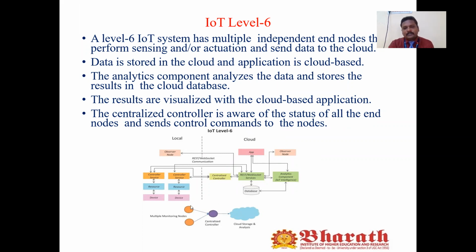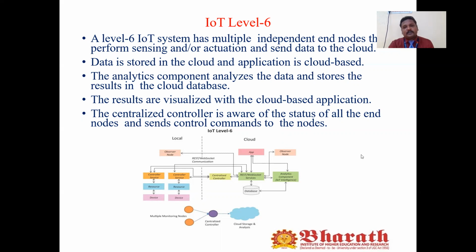Once you want to control all the multiple monitoring nodes, we have to control them with the centralized controller. This centralized controller is aware of the status of all the end nodes. The end node means any device or maybe any router.